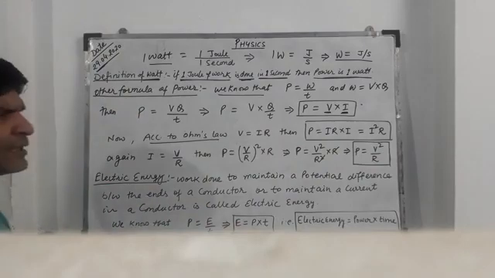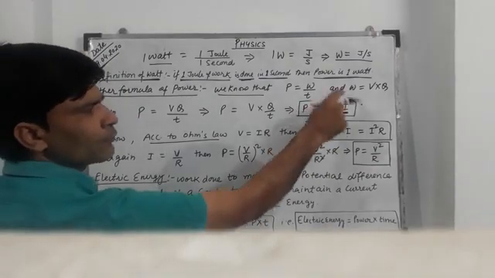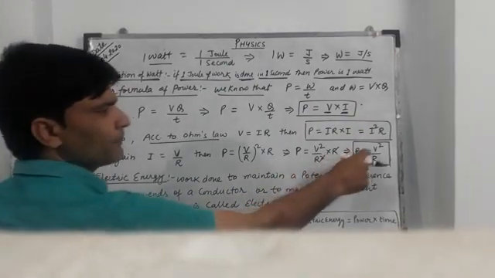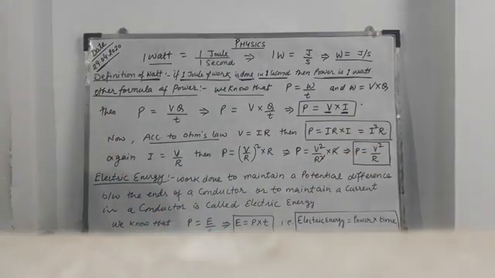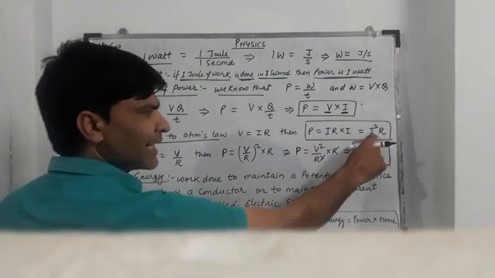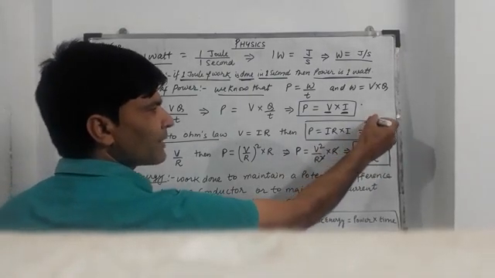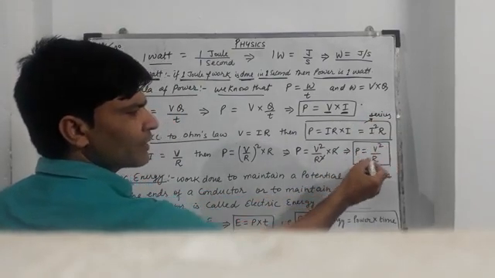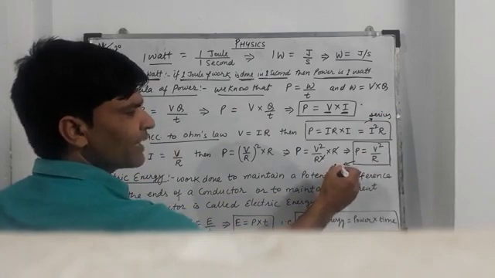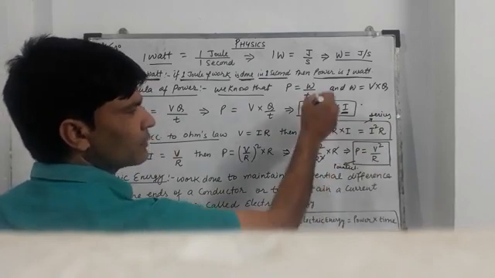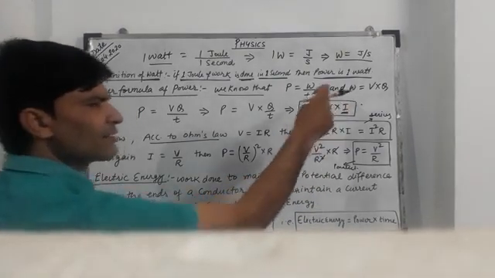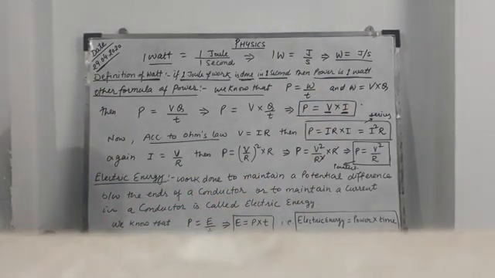So we get three formulas of power: P is equal to VI, P is equal to I square R, and P is equal to V square upon R. P is equal to I square R we apply in the case of series. P is equal to V square upon R in the case of parallel. And P is equal to VI where voltage and current are given to you.